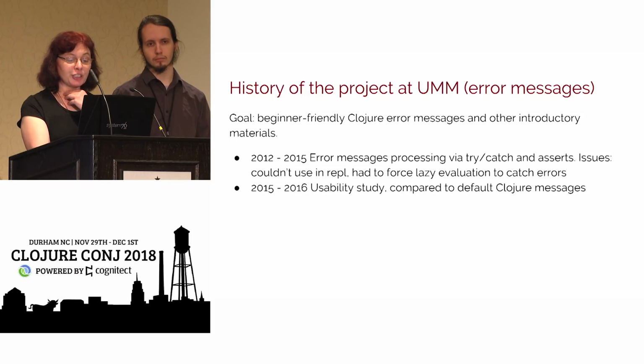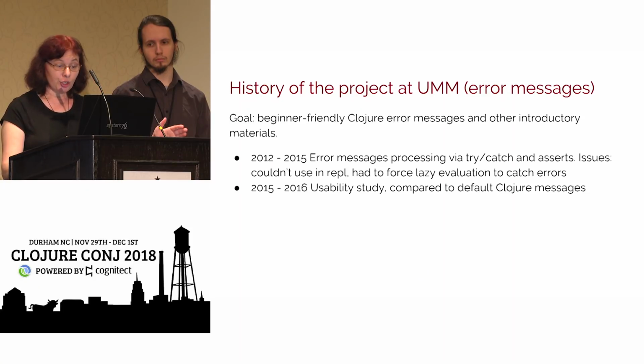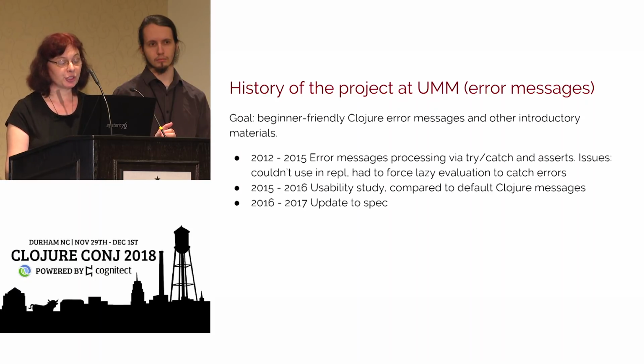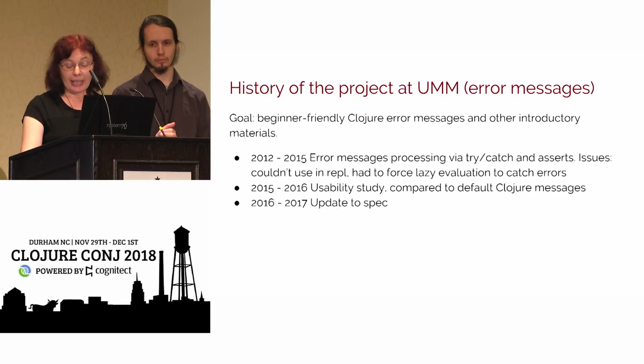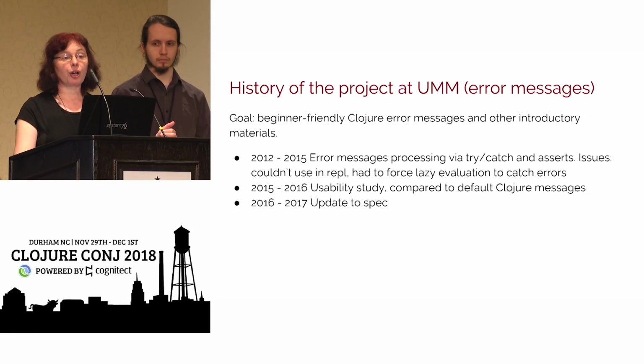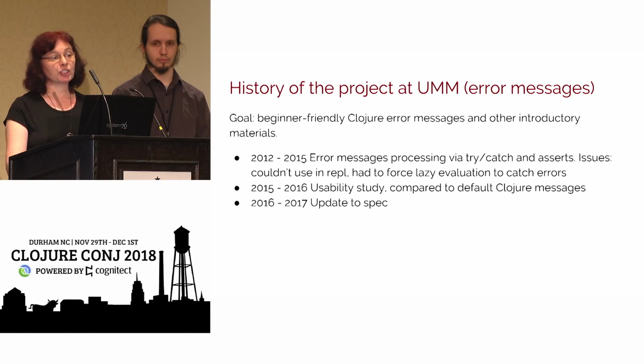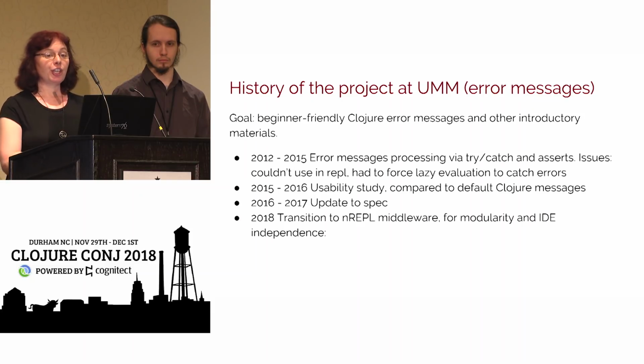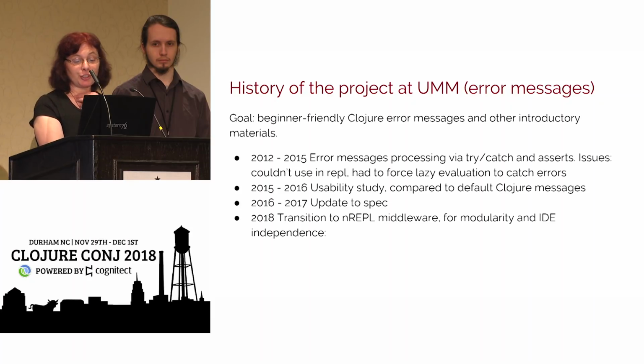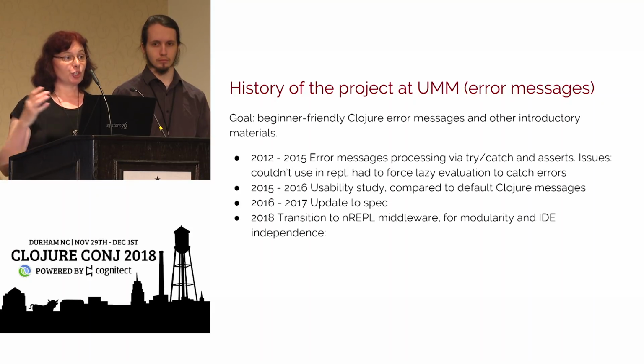We did a usability study based on that very much imperfect system. And compared to default Clojure error messages, they're more helpful to beginners. Well, that's not unexpected. And then spec came out. So spec is the tool for the job that we were trying to do. We used asserts in the first approach. So we spent some time transitioning to spec. And then it became clear that what we really need is nREPL middleware, so that we can just plug it in the system. It's IDE independent, and it can just work.